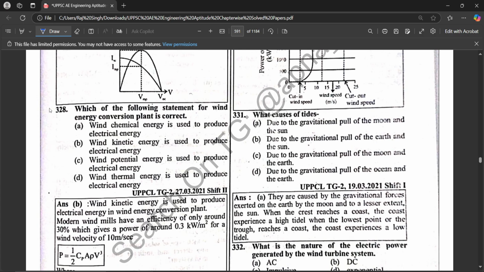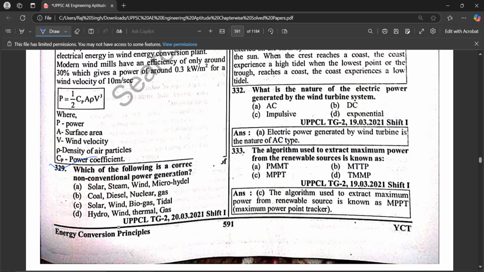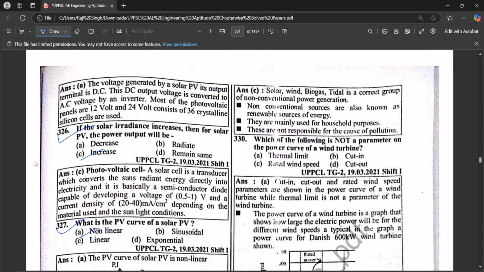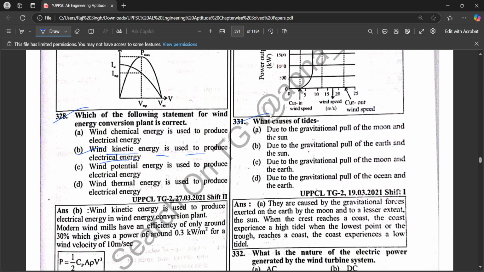Which of the following statements for wind energy conversion plant is correct? Wind kinetic energy is used to produce electrical energy. Which of the following is correct of the non-conventional power generation? Solar, wind, biogas and tidal. Which of the following is not a parameter on the power curve of wind turbine? Thermal limits. What is the cause of tides? Gravitational pull of moon and the sun.